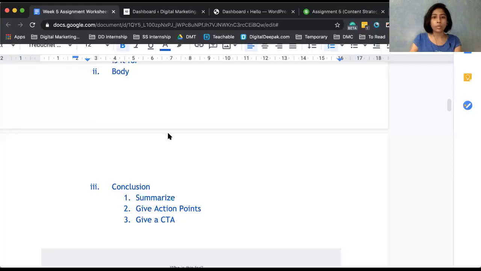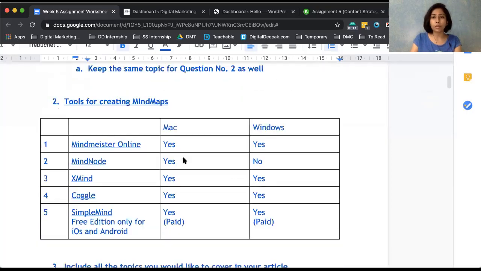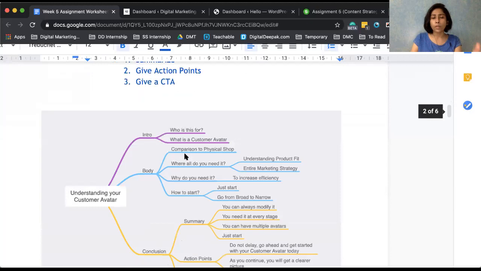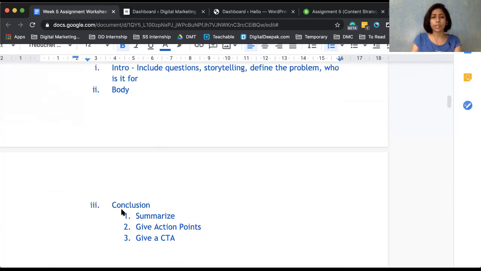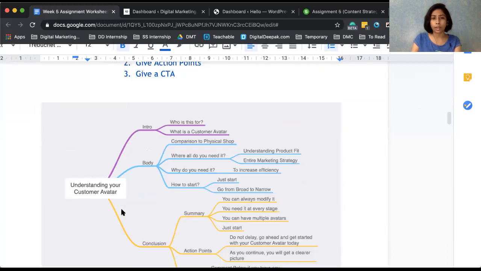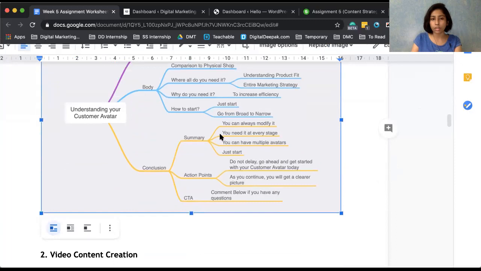Perfect. So now let's go back to the worksheet so that I can show you how. So everything that is there in blue is basically additional information which I have added. So only if you want to read a summary, you can read this. Otherwise, in your worksheet, this will not be there. So basically, once you have done all that, just come back here and add a screenshot.